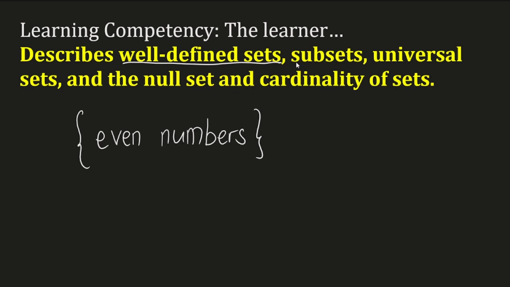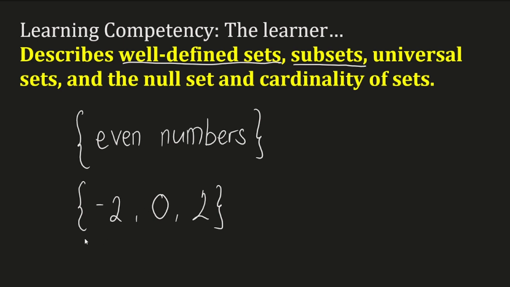Next up, you have subsets. Subsets are things that we can get from another set. In this case, let's try to get some numbers from the even numbers. So I'm just going to get here -2, 0, and 2. I think this is enough. There we go. Also, take note that the entirety of the set is itself a subset.